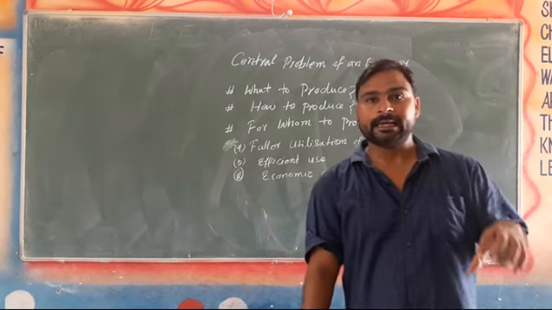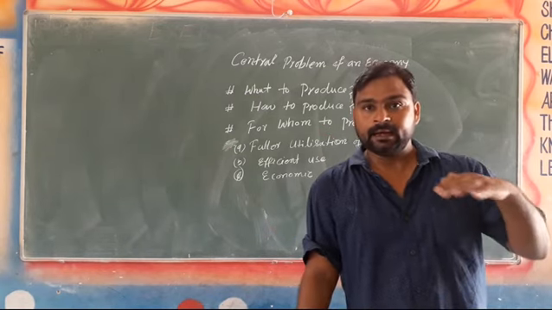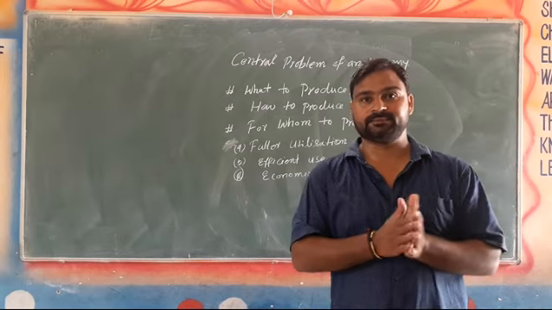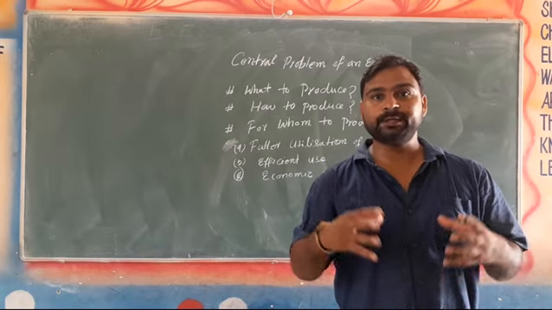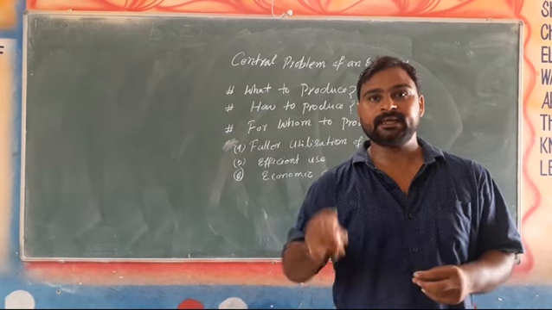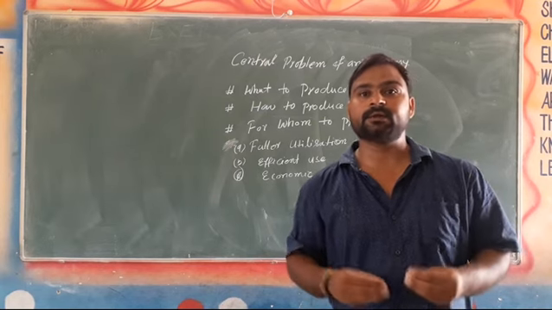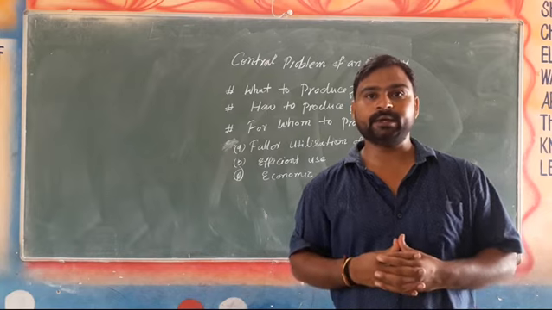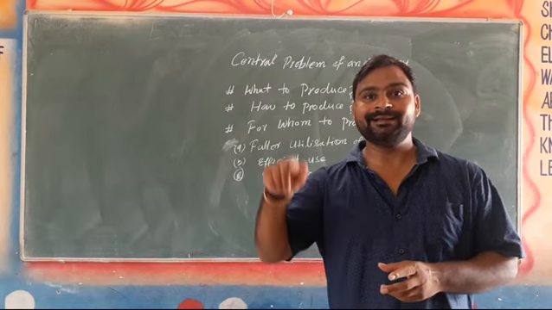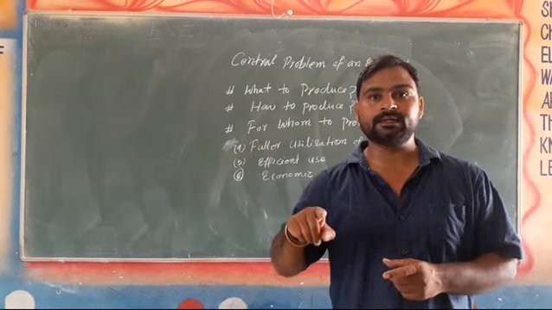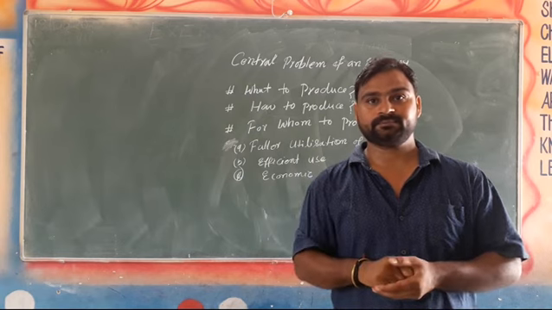How to produce is closely related with the technique of production, means which technique should be used to produce. There are two types of techniques by which goods and services are produced. One is labor intensive and another is capital intensive.